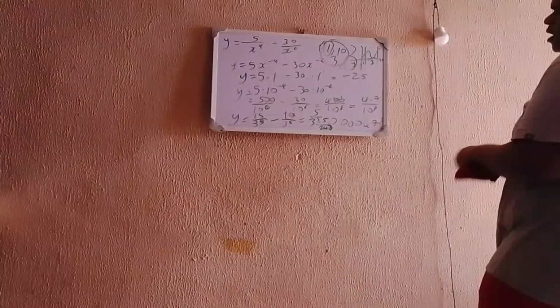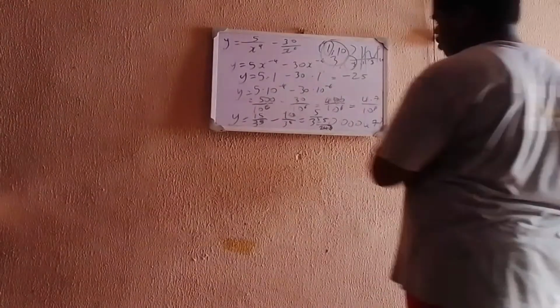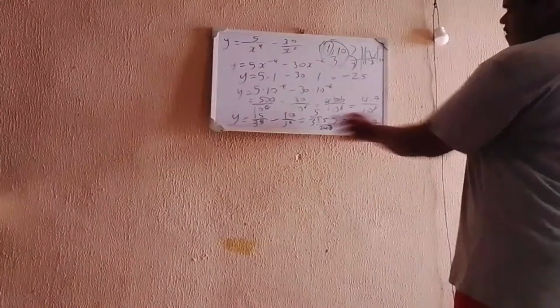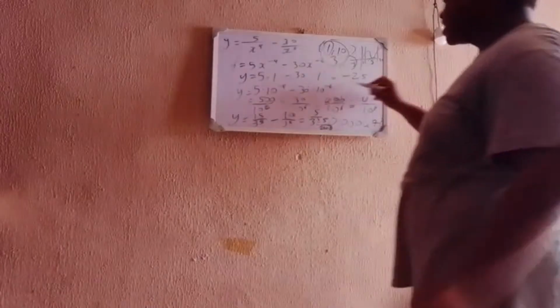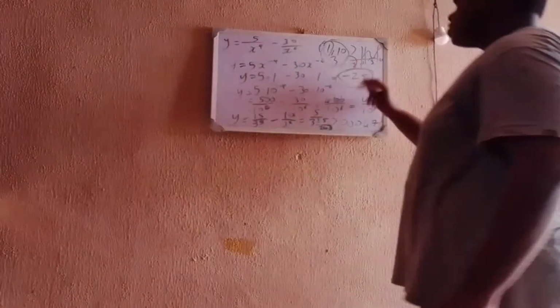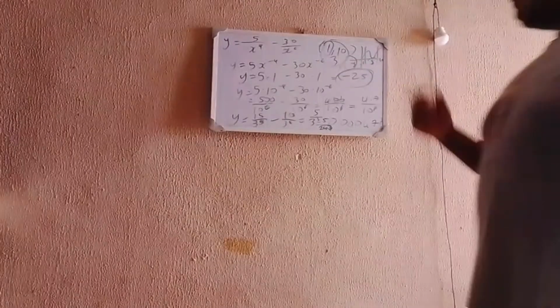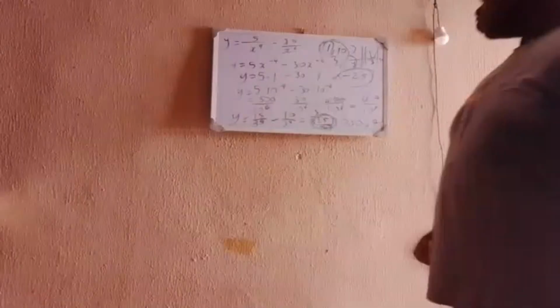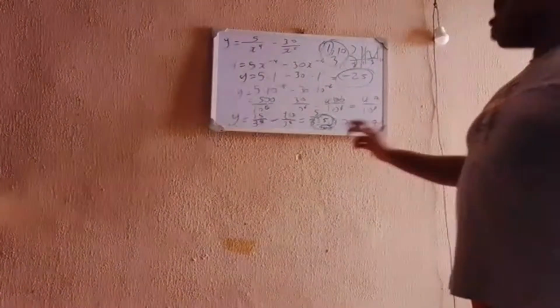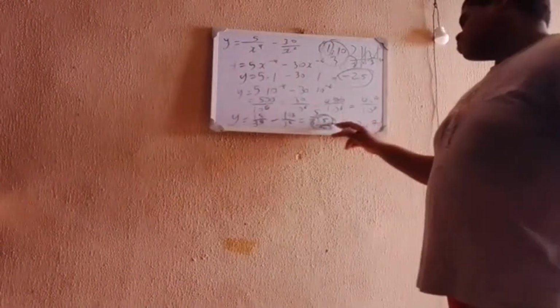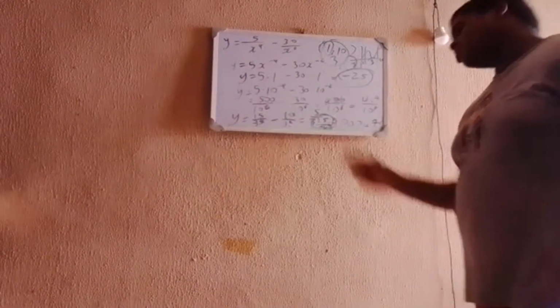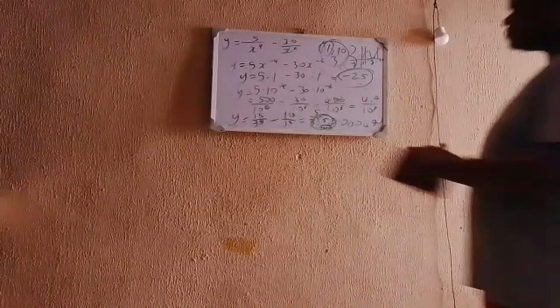So the first number I have is 47 divided by 10 to the power of all these. Now if you look, the lowest number here is a negative number, so this is going to be the minimum value. And the highest number is going to be this number, because 10 to the power of 6 is a much bigger number than 443. So the lowest number is this one, and the highest number is this one. So you can now put your answer.